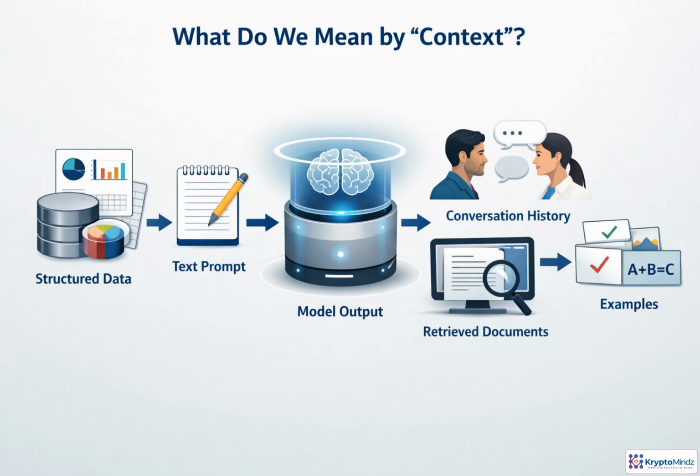Context means everything the model can use at the moment it responds. In classical machine learning, that might be structured features, rows, columns, labels, or measurements. In LLM systems, context is often text: the prompt, system instructions, chat history, retrieved documents, or examples. The key idea is simple. A model cannot rely on information it does not receive. Context sets the boundary for what it can know, infer, and produce.